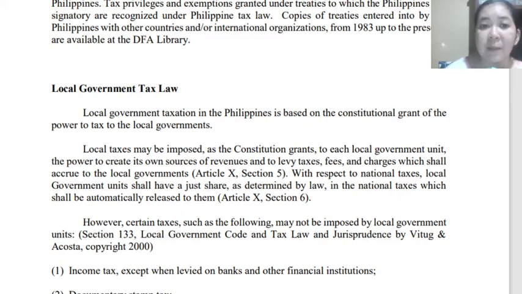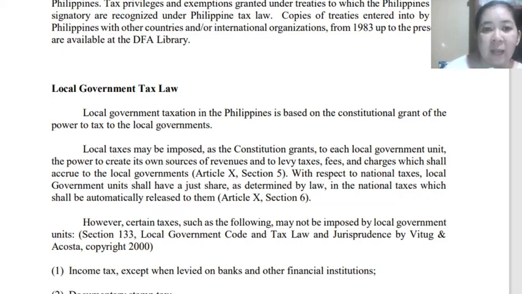This local government taxation is based on the constitutional grant of the power to tax to local governments, or LGUs. So local taxes may be imposed as the Constitution grants, but before the LGU can impose taxes, it should have a constitutional grant.